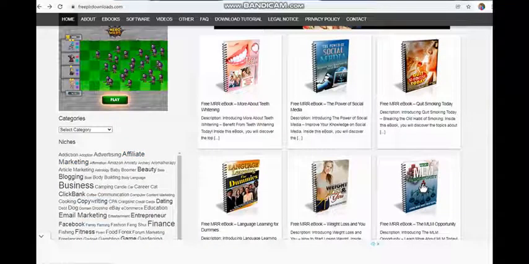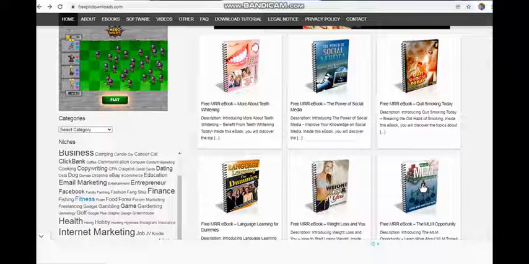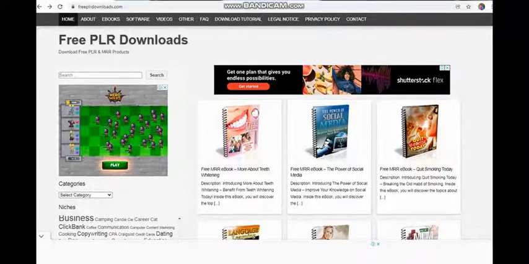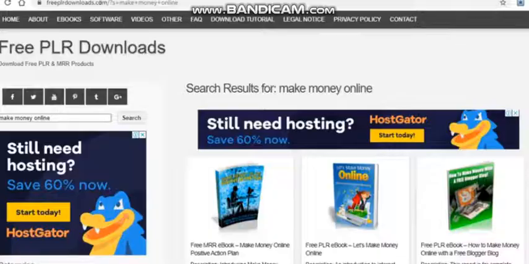This is now on the left-hand side. You'll see that we have ebooks in a variety of topics. You have affiliate marketing, email marketing, finance, health, and so on. But of all of them, we'll want to concentrate on the Make Money Online area, so either type in Earn Money Online in the search field here, or simply select the business or whatever topic you're interested in. In either case, you want something relevant to making money online.